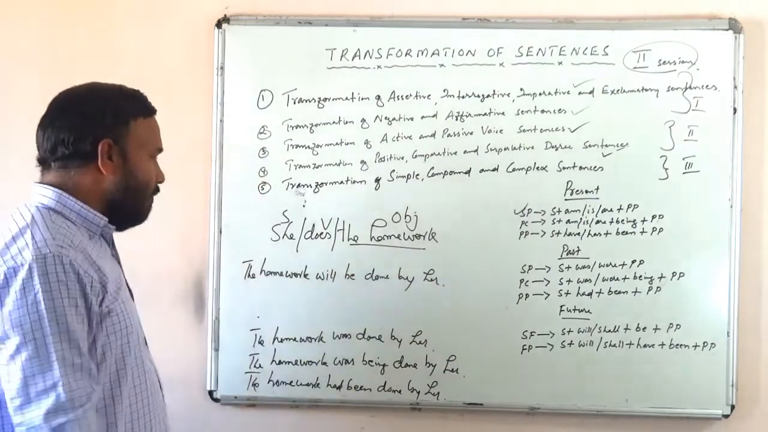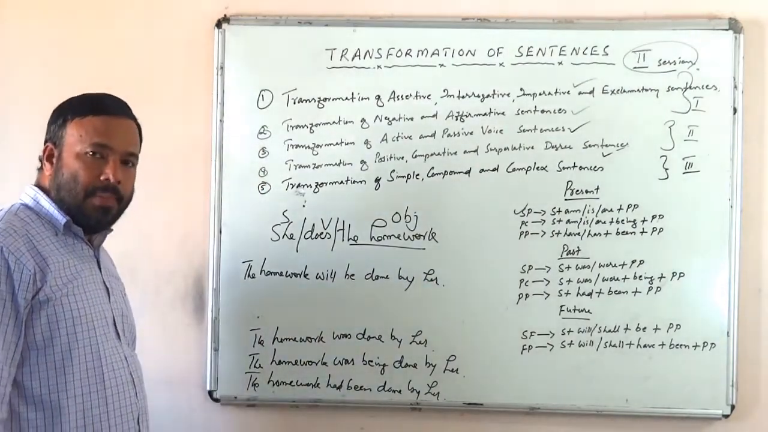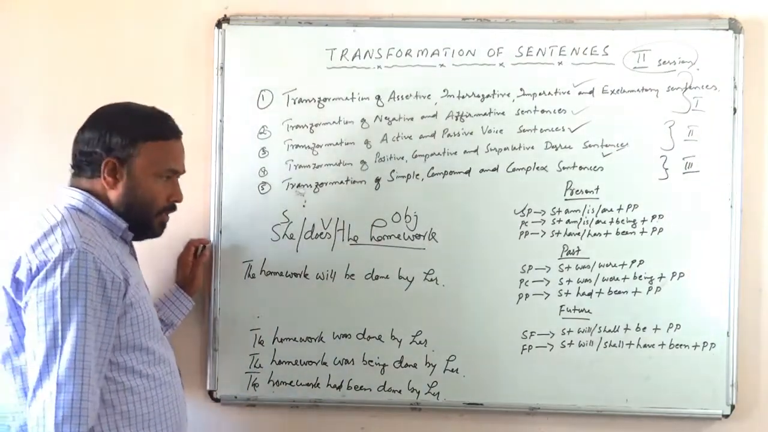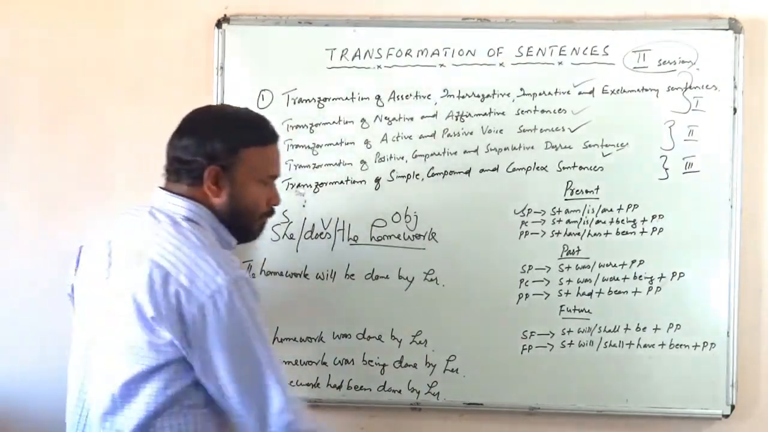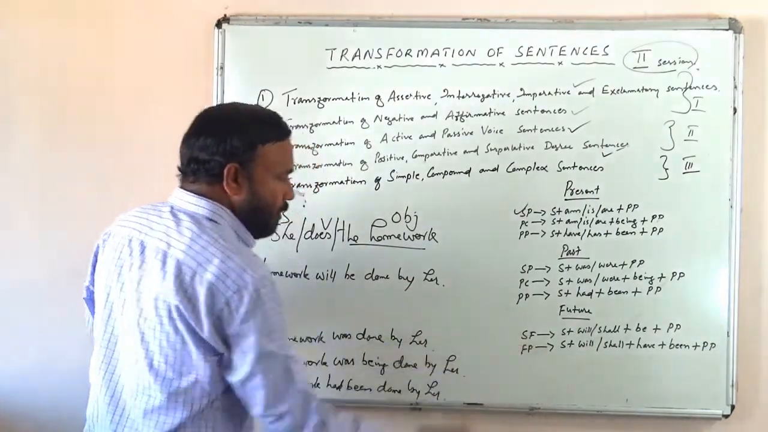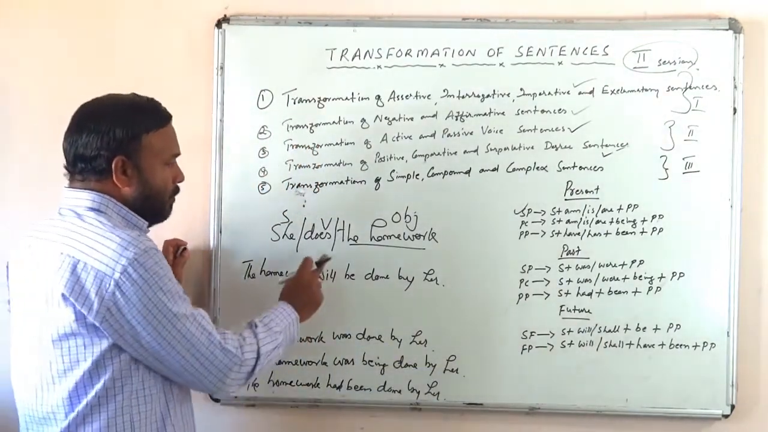She will do the homework. The homework will be done by her. No difference at all in meaning. Future continuous has no passive. You know that. Yeah, the future perfect. In future tense only two tenses have passive voice. Future perfect. What will be the future perfect of this?